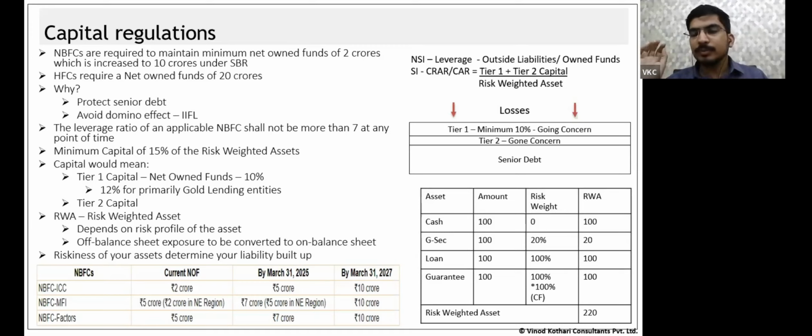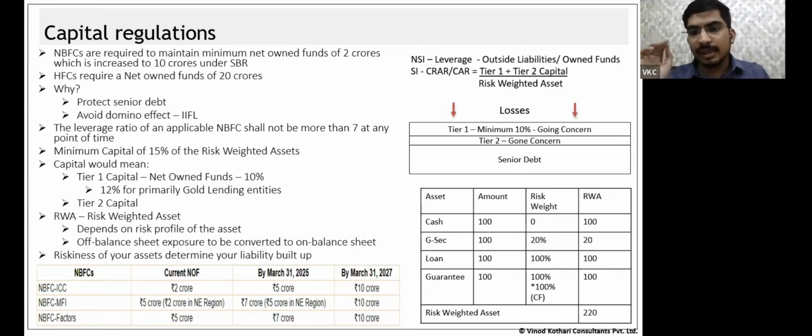Till now, I think I'm clear. So here, when I calculate CRAR, the formula is tier 1 capital plus tier 2 capital divided by risk weighted assets. What are tier 1 and tier 2 capital? These are specific prescribed sources. We will discuss these specific definitions, what comes under tier 1 and what comes under tier 2. And then there is risk weighted assets.